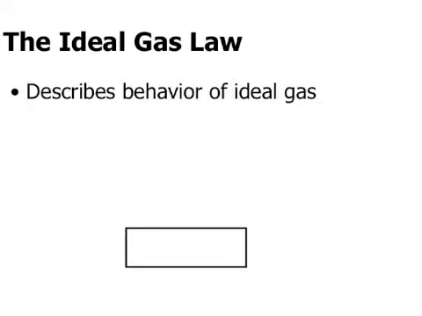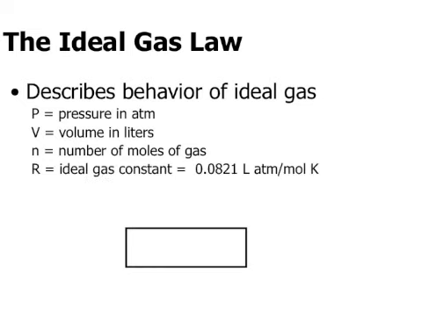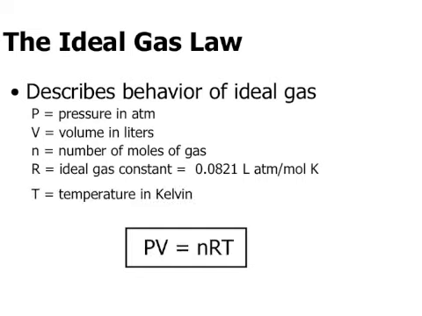So here's the ideal gas law. This is a gas law that describes the behavior of an ideal gas. Now this law is a little bit different because things do have to be in certain units for the calculations to work out. The reason is we are using what's called the ideal gas constant in the ideal gas law, and if you notice, there's a kind of weird unit associated with it. The ideal gas constant is used when you calculate properties of an ideal gas, and that's 0.0821 liter atmospheres per mole Kelvin. So that big mess of units at the end is actually the unit for the ideal gas constant.